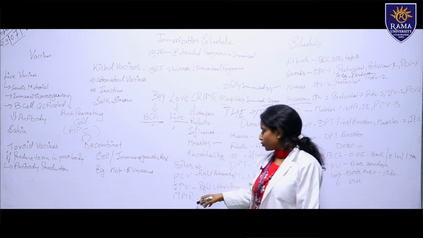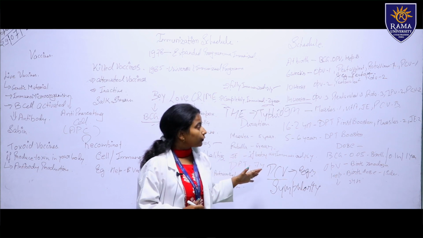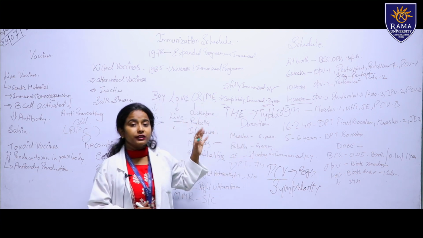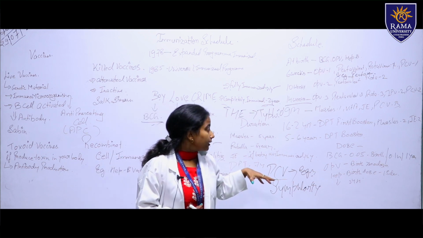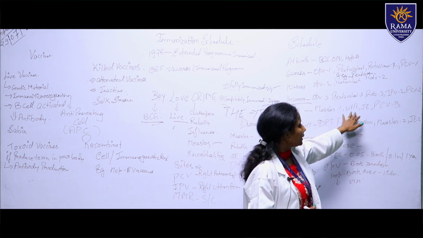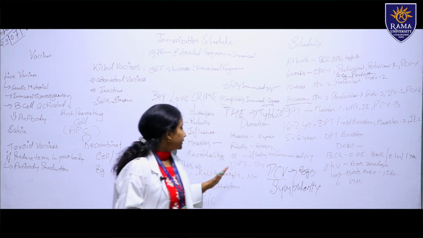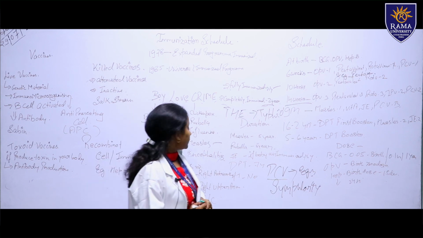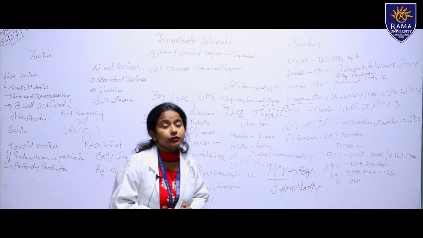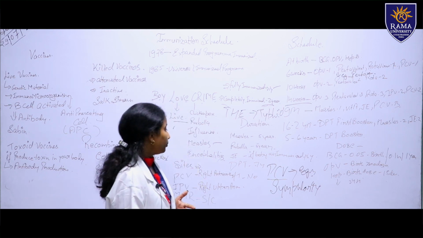Then measles, mumps, rubella. Measles we have to give subcutaneously. So these are the sites I have to explain, the sites in the immunization schedule for the injections we have to give. Then after that, at measles 9 months we have to give vitamin A also, and Japanese encephalitis. Then typhoid vaccination also we have to give to the left anterior side of the mid thigh.